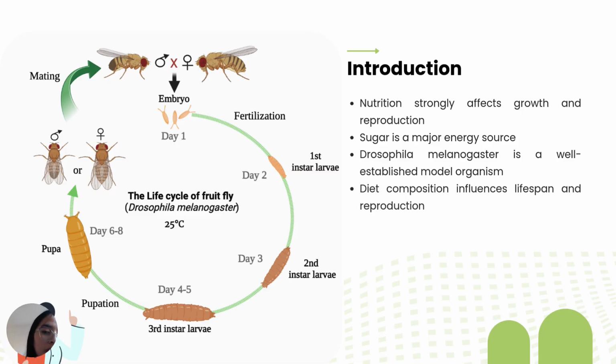Why we study nutrition and why we use fruit flies? We study nutrition because it plays a major role in growth, metabolism, and reproduction, and sugar is an important energy source for biological processes. We use fruit flies, or Drosophila melanogaster, because they are commonly used in biological research since they reproduce quickly, are easy to maintain, and share many conserved metabolic and genetic pathways with humans. Because of this, fruit flies are an excellent model for studying how diet affects biological processes like reproduction.